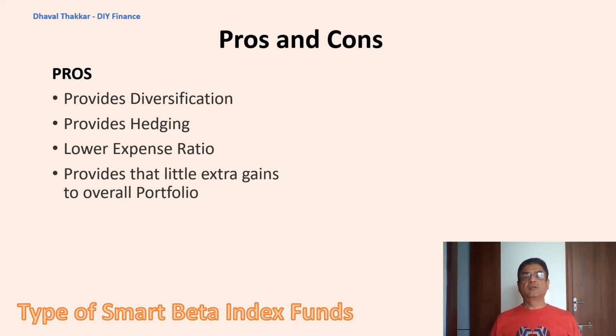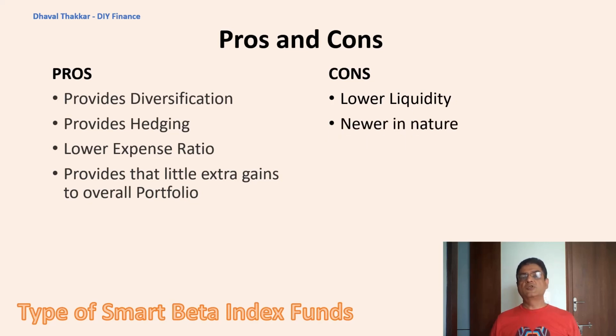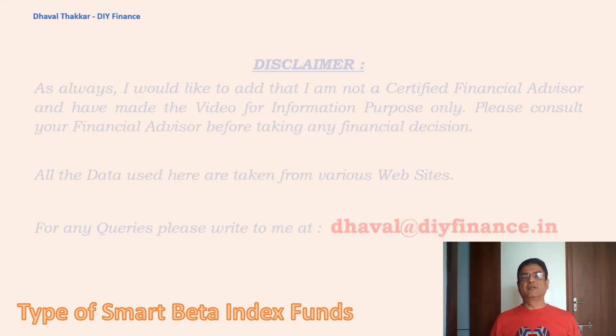Like any other products, the fund also comes with some cons. Let's look at them. First one, as the funds are in nascent stage and have less AUM, they can have liquidity issues. Second one, due to being newer in the market, long past performance data is not available, which is instrumental in boosting one's confidence in the performance of the fund. As stated earlier also, the concept of Smart Beta Fund is in nascent stage, and there is a lot of scope for research and development of these indices.